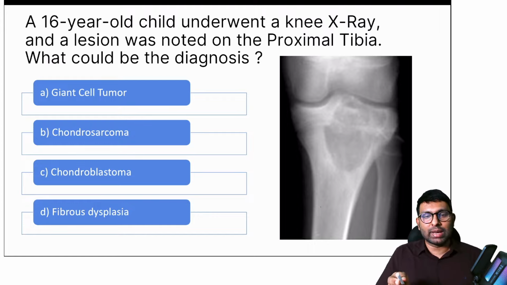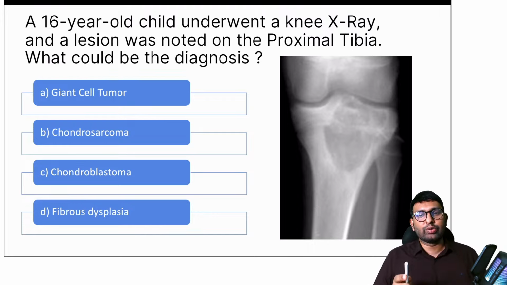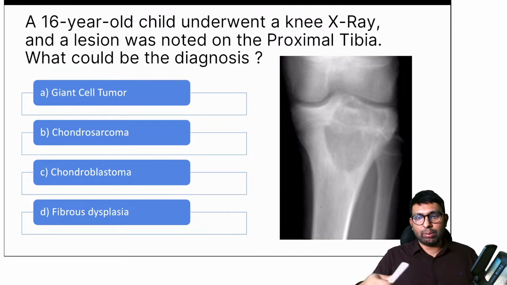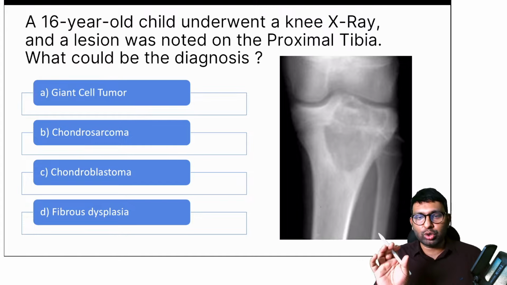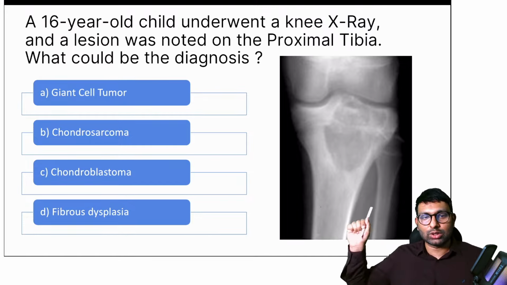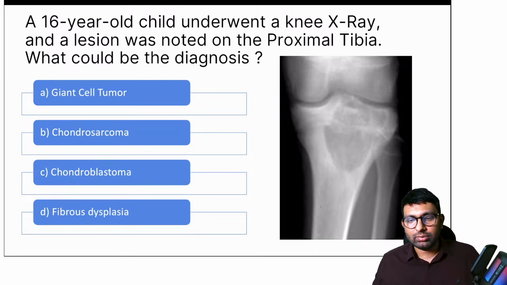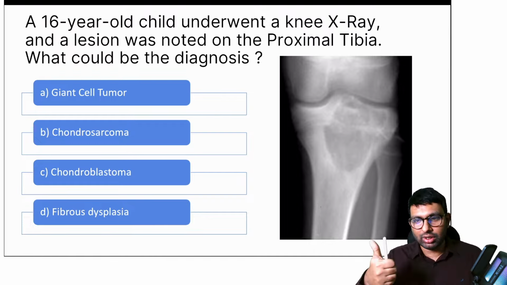Dr. Jain says it's chondroblastoma. Anyone else with a different answer or the same answer? Anyone else who agrees? Shabir also says it's chondroblastoma. Okay, Shabir, Jain, and meanwhile you can keep answering everyone. I want you to know your approach. Why do you think that this is chondroblastoma? How did you reach the diagnosis? Age less than 20 years, fair enough, but most tumors occur in those less than 20 years of age. Okay, we'll take that, age. Any other criteria that you take into consideration?